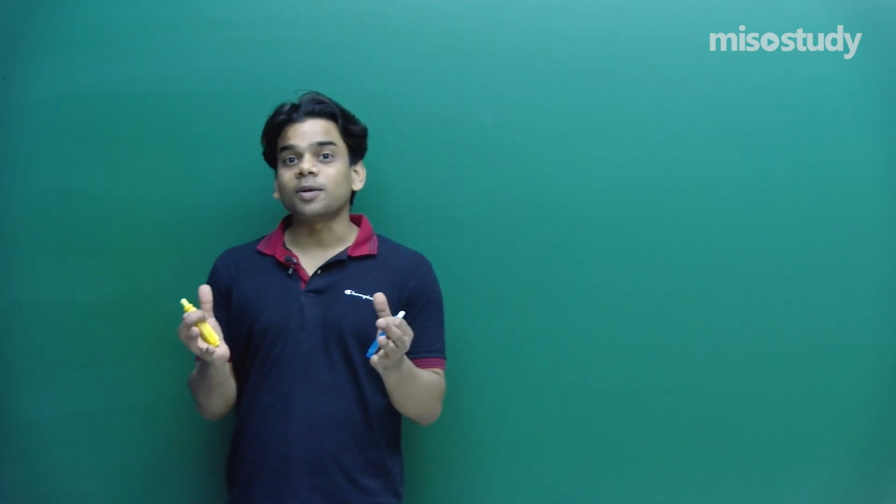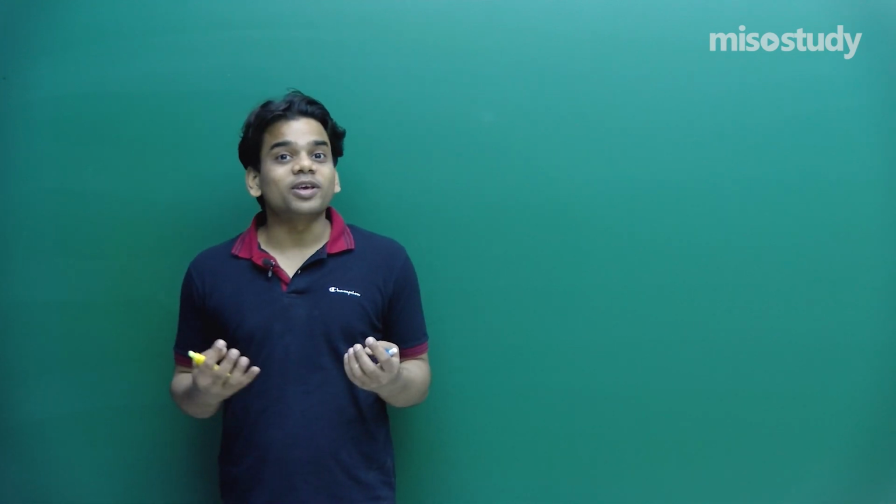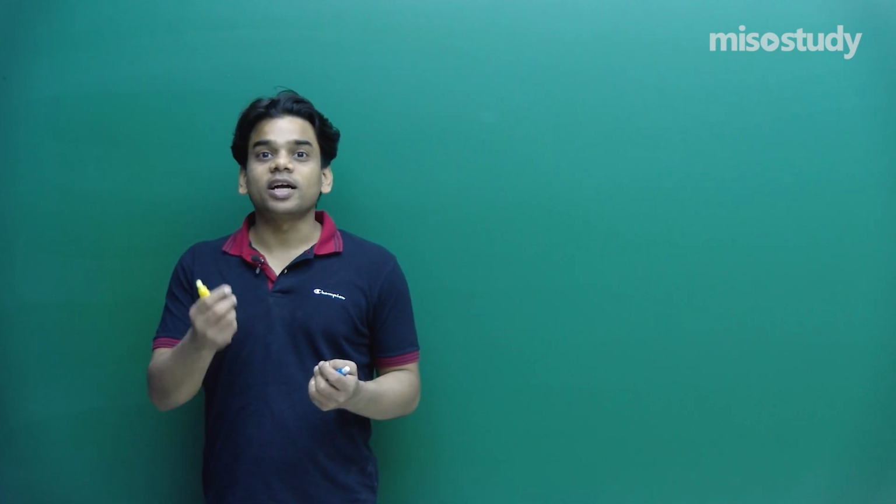Today's class will be starting a new chapter, that is atoms. We'll start with different models of atoms. We'll start with what happened in the ancient times when people were seeing the different substances and trying to identify what these substances are made up of. Being a layman like us, we cannot say what particles or elements are actually constituting these substances. People tried to study it. They gave us several models.